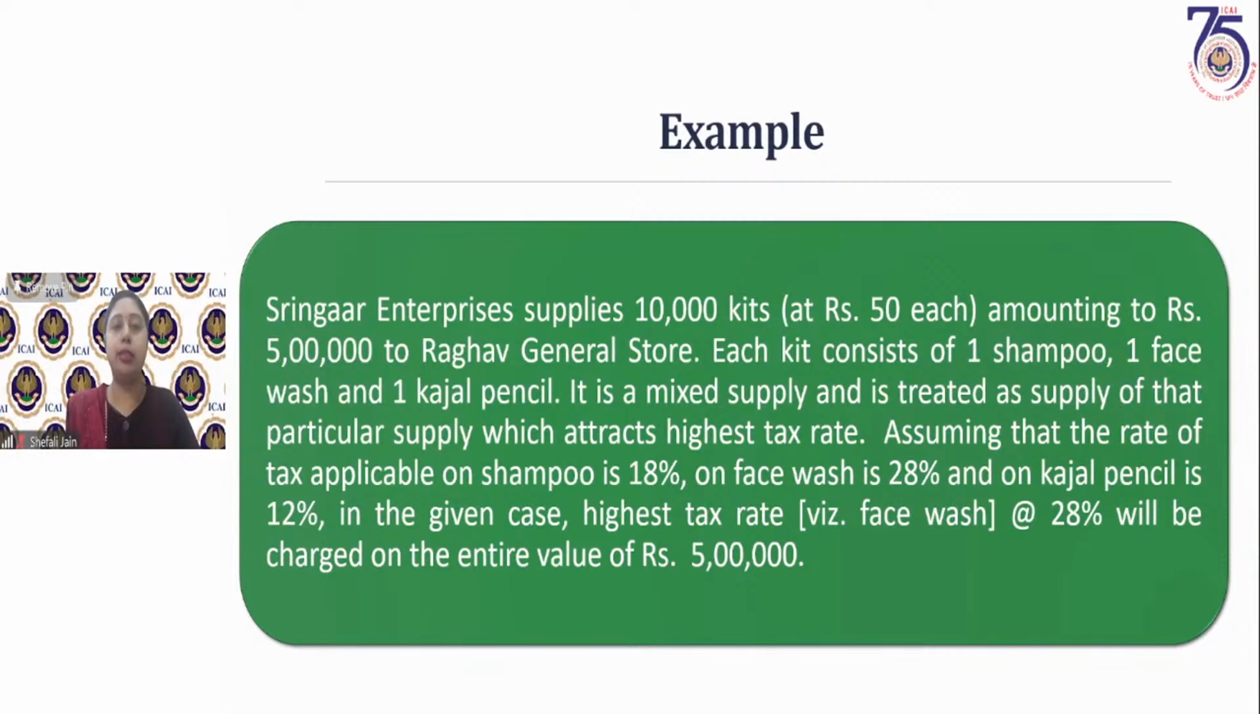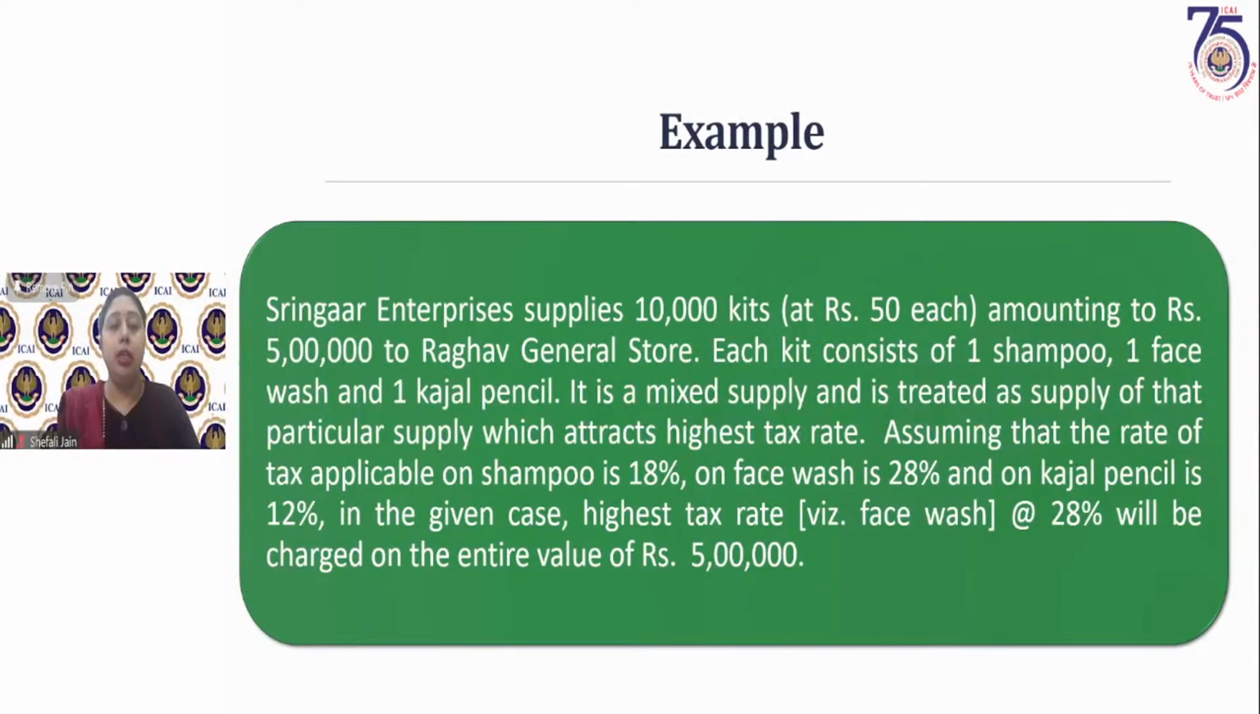Shringar Enterprises supplies 10,000 kits at rupees 50 each, amounting to rupees 5 lakh, to Raghav General Store. So the value of each kit is rupees 50. This kit has one shampoo, one face wash, and one kajal pencil. Now, is it so that shampoo is always supplied with a face wash or a face wash is always supplied with a kajal pencil? No. All these three things are not related to each other. They are not naturally bundled in the ordinary course of business. So the first test which we applied is whether these three supplies are composite or not. They are not composite because they are not naturally bundled.